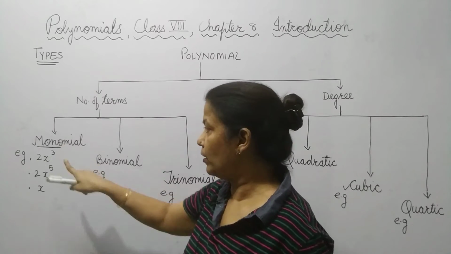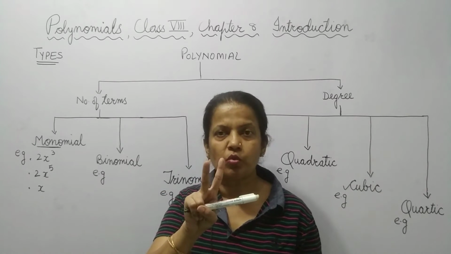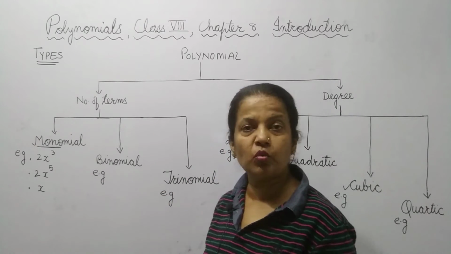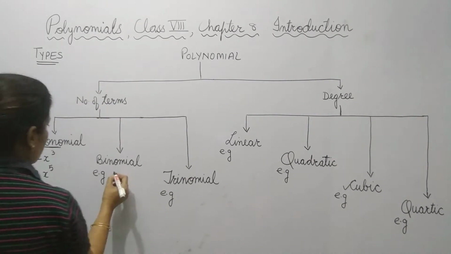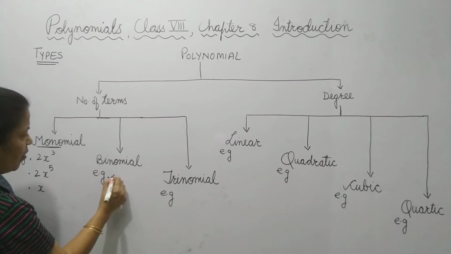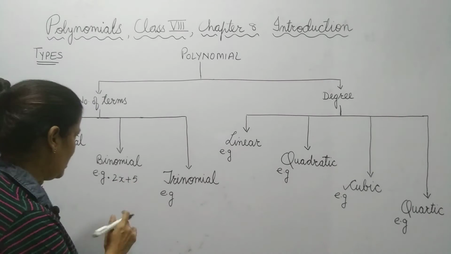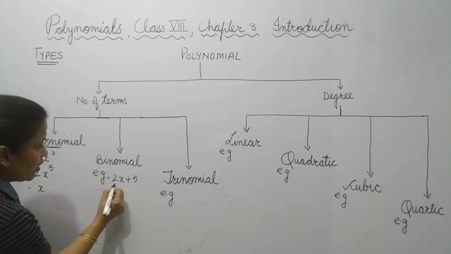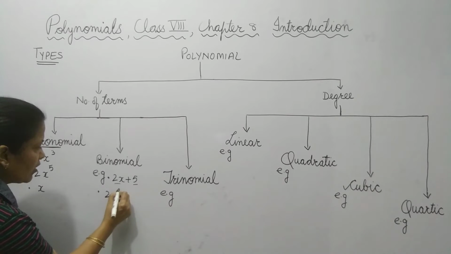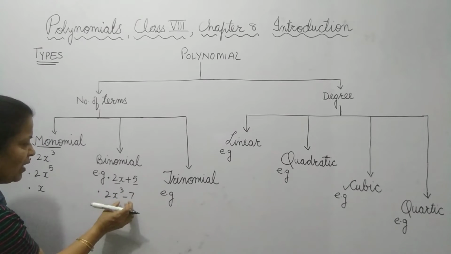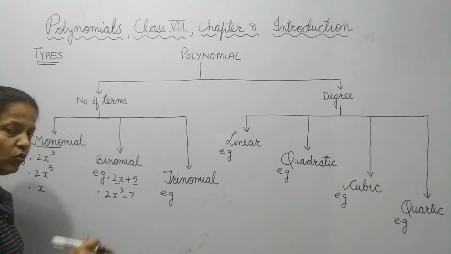As the name suggests over here, mono means one. Binomial. Bi is related to two terms. So a polynomial having two terms can be any type, like 2x plus 5. Is it a polynomial? Yes. So, it has two terms. One more example, you can take 2x power 3 minus 7. Again, it has two terms. So, it is binomial, having two terms.